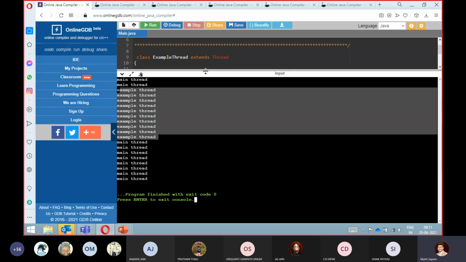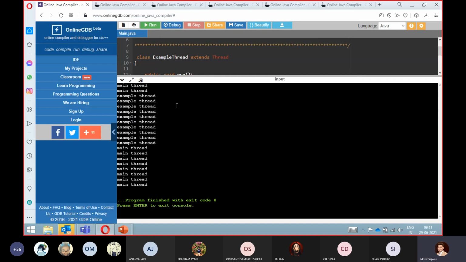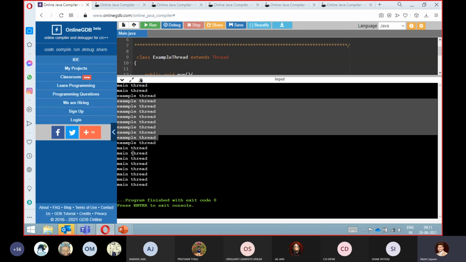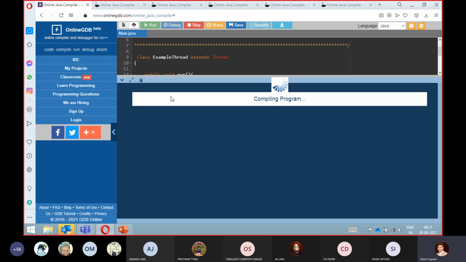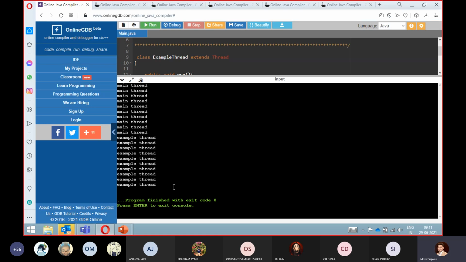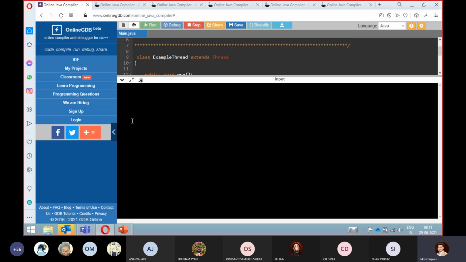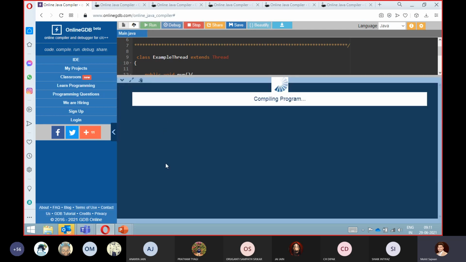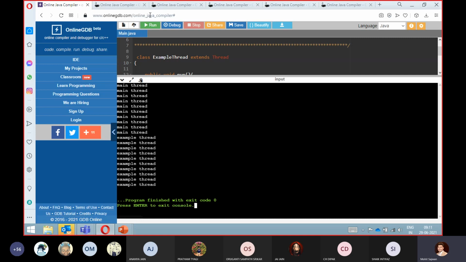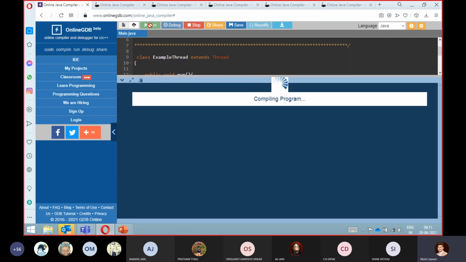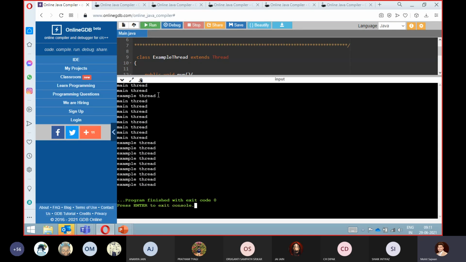You can tell them the possible outputs, that either the example thread or the main thread will come first, something like that. I can even show you other things. Whenever you keep executing, you will get different output. There is a very high probability that you get that particular output. But in some examples, like once when I executed, it might be possible that your example thread comes first. So let me execute fast so that I get a different answer. Yeah, see, here again I am getting the main thread, then it is executing the example thread, right?